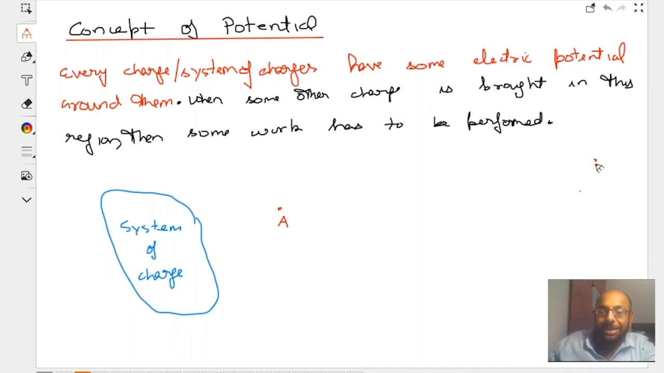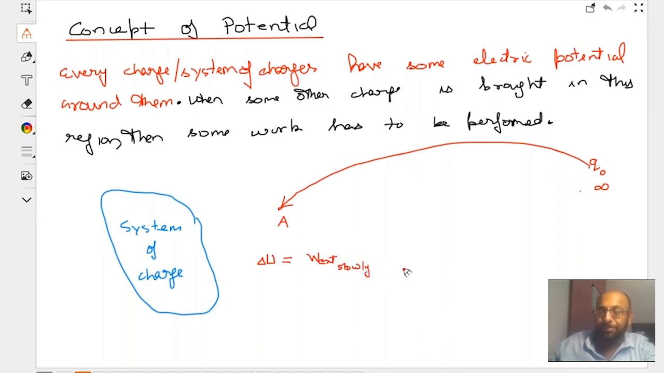Now, the idea is, let's say I bring charge Q0 from infinity and place it at point A, then the change in potential energy of the system will be equal to the work done by the external agent in bringing the charge very slowly. This is the simple work energy theorem: if the charge is brought very slowly, then there is no change in kinetic energy. Therefore, the change in potential energy will be equal to the work done by the external agent. Am I right or wrong?